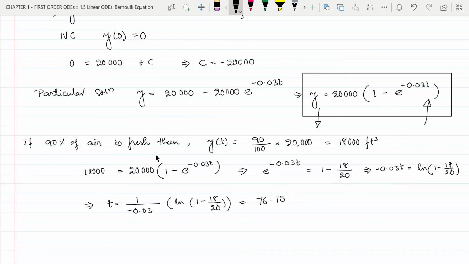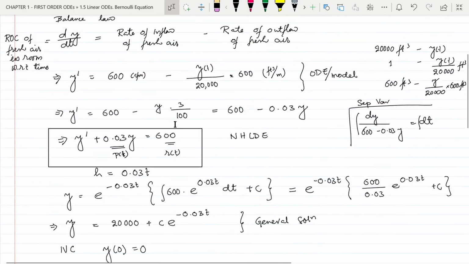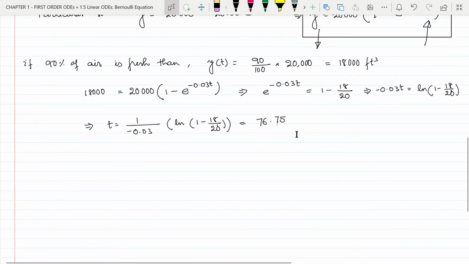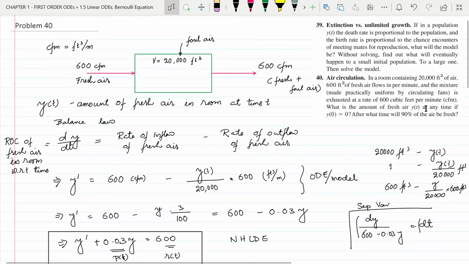76.75, and the unit is in minutes because we have been working with minutes all along. The volume of air flowing in was in feet cube per minute, going out was in CFM. So we have been working in the unit of time in minutes all along. So this time unit will be in minutes. So it will take 76.75 minutes for 90% of the air inside the room to be fresh.